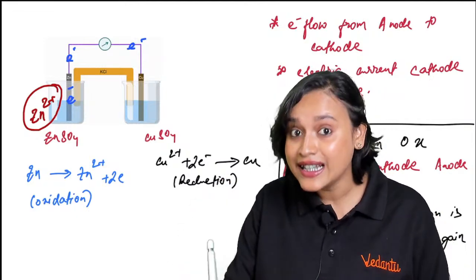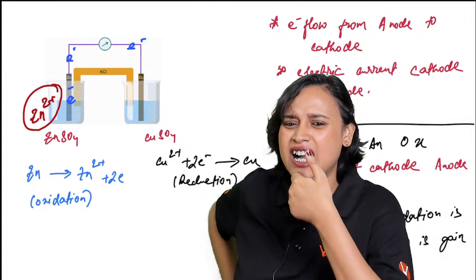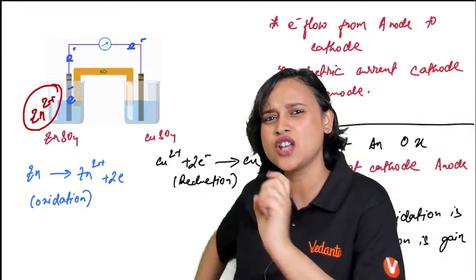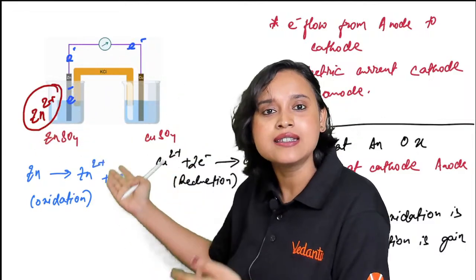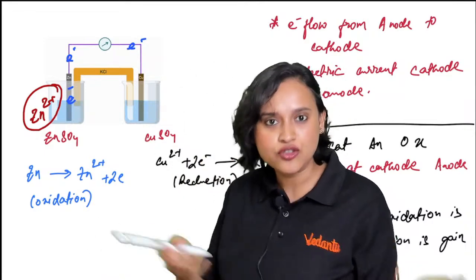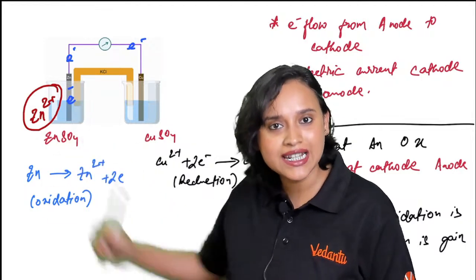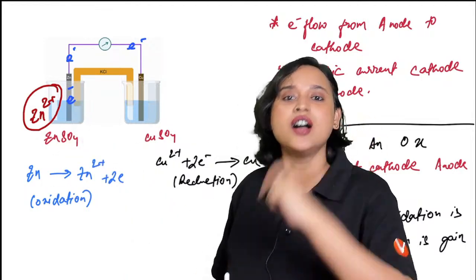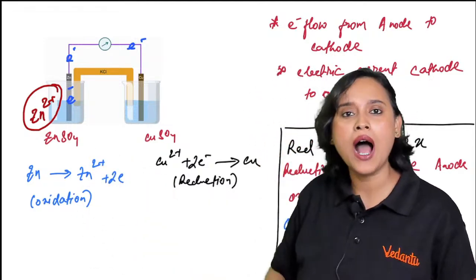And the electron will think, I am negatively charged. To find the positive charge, why do I have to run all the way to the copper rod? Instead, I have Zn2+. I will attack the Zn2+. Electron will obviously have an affinity, isn't it? Of course, everybody.